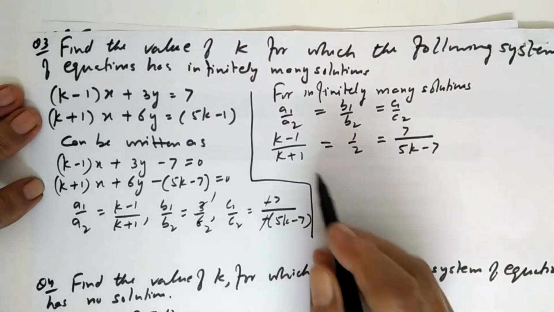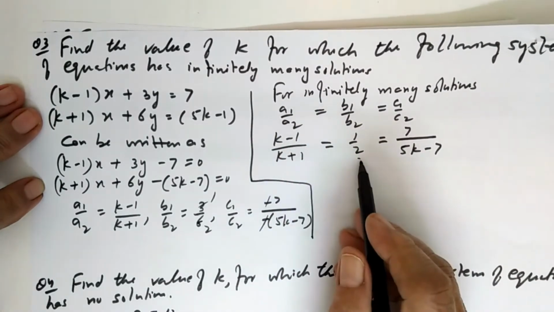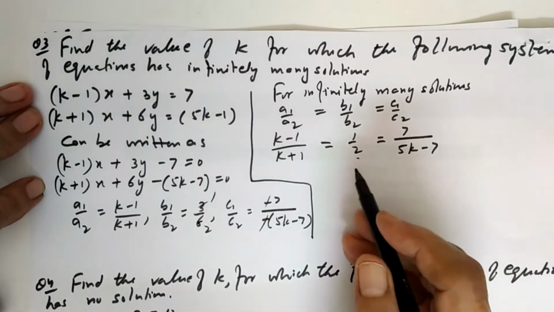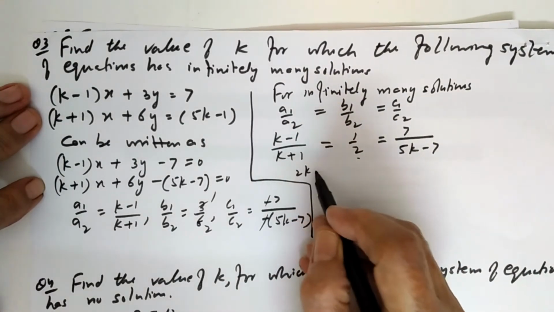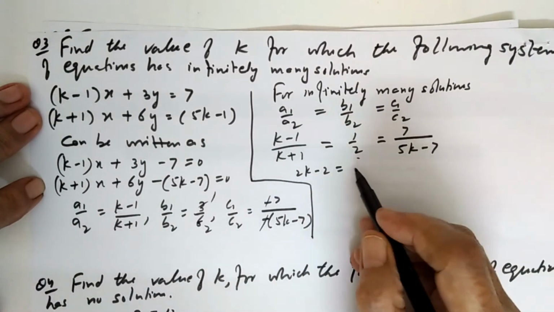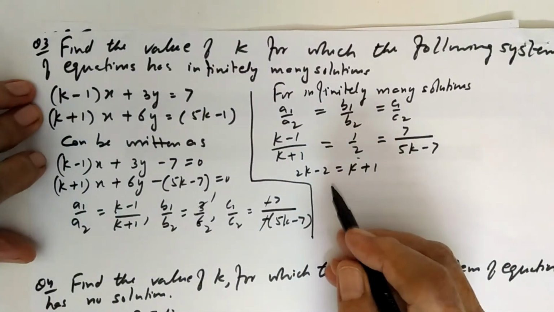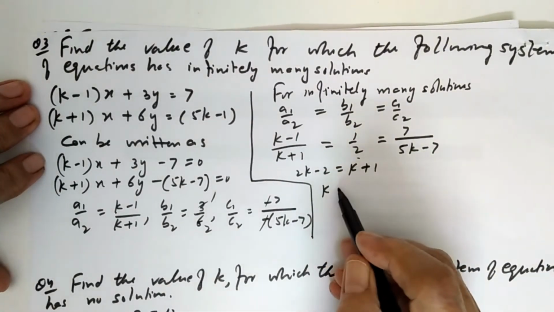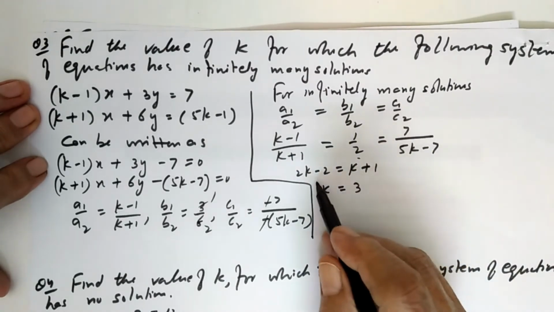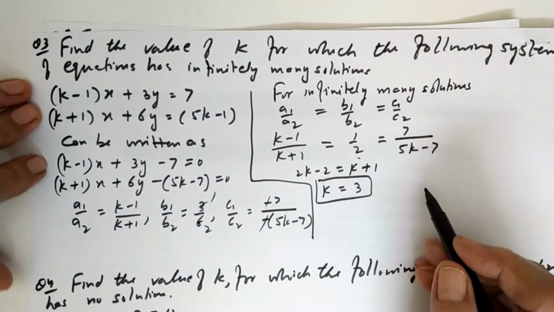Now taking these two, first two, you cross multiply them. 2k minus 2 is equal to k plus 1. तो k is equal to 3. k इधर आ जाएगा तो minus 2 उधर जाके k is equal to 3. One value is k is equal to 3.